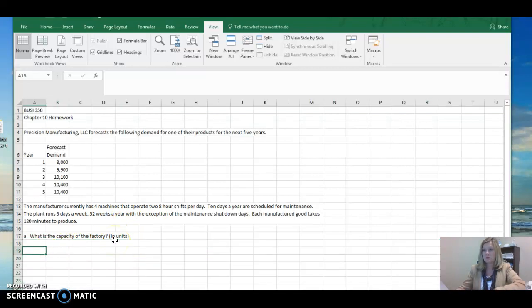So we're going to come up with how many machine hours we have available and how many machine hours are needed to produce a good. So our capacity is going to be machine hours divided by the production hours needed. How do we get our machine hours? Well, we've got 52 weeks, so it equals 52 times 5. And then we have 10 days. I'm first coming up with the number of days that we're operating, so minus 10 days for maintenance.